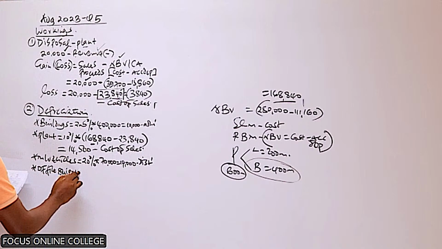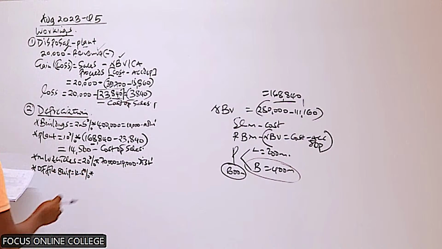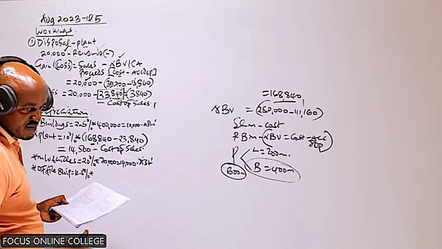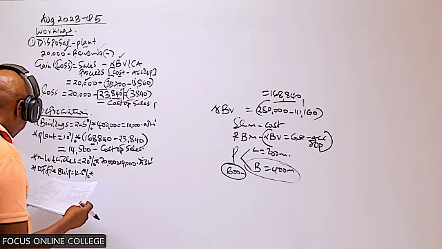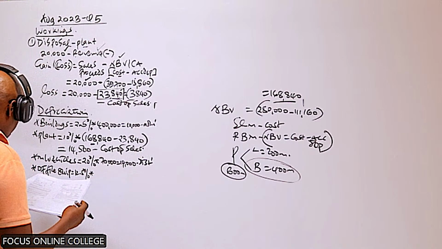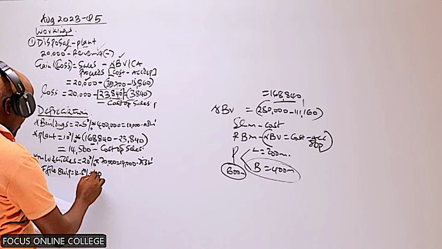So we also compute the depreciation as per note number 2 on office equipment, which will be 12.5% of the costs, because the method to be used there is the straight line. So the office equipment, the cost for that is 40,000.